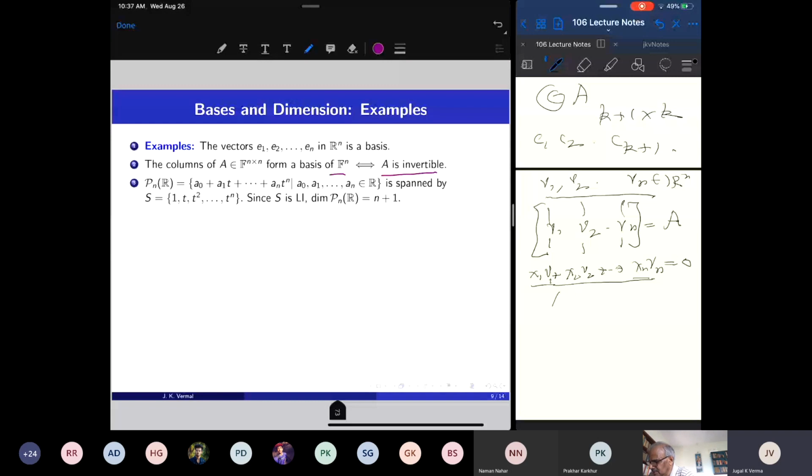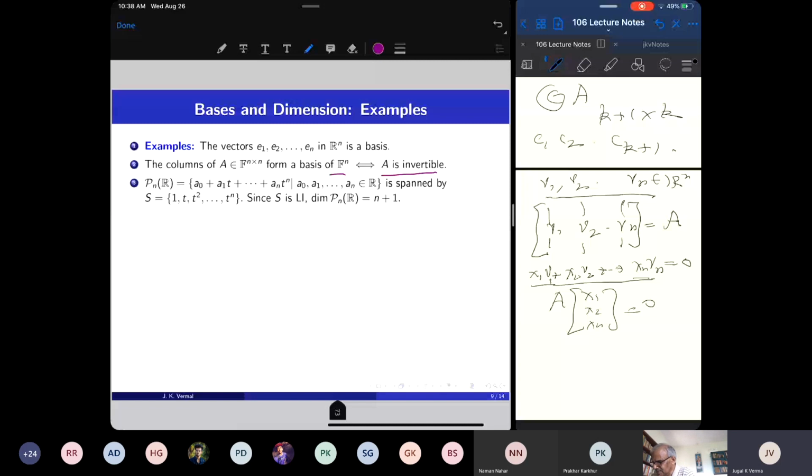There are two ways of looking at AX. AX equal to 0 means I take the first row vector of A, take the dot product with x, that gives 0, second row vector, dot product with x is 0, etc. But AX can also be realized as a linear combination of its column vectors. So a non-trivial linear combination of V1, V2, ..., Vn equal to 0 means that AX equal to 0, this homogeneous system of n linear equations in n unknowns, has a non-trivial solution.